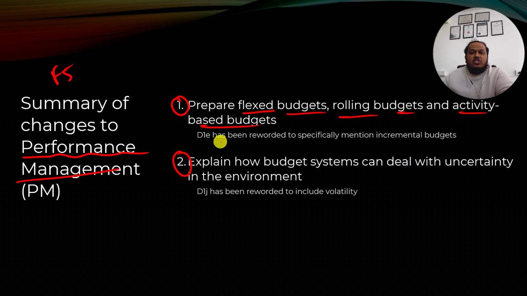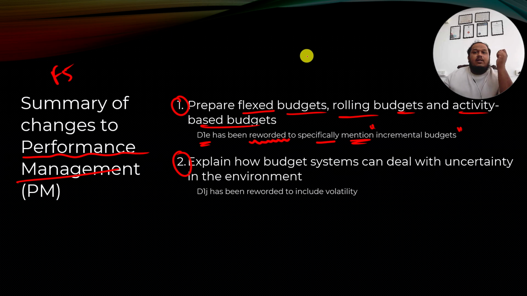What has been changed in the syllabus is that D1E has been reworded. Reworded means there is a change in the wording, a change in the text of the content. That's all. It has been reworded to specifically mention that incremental budgets are also covered in the syllabus.